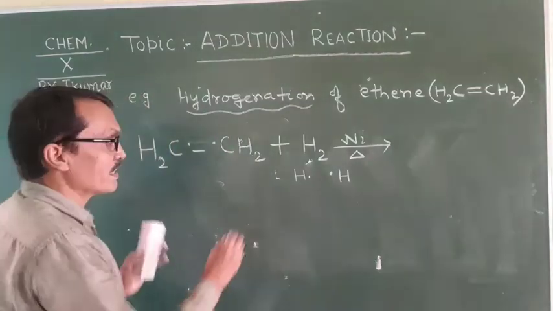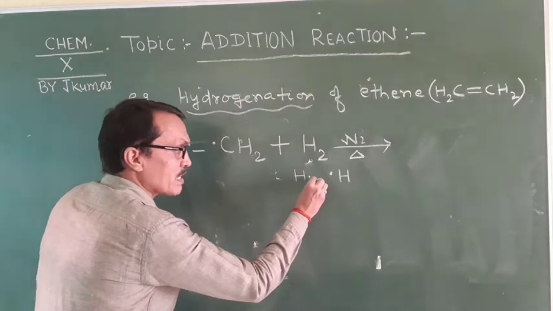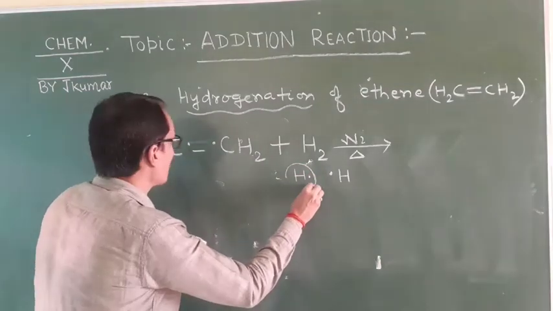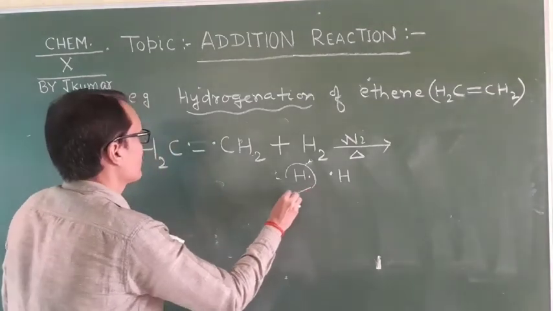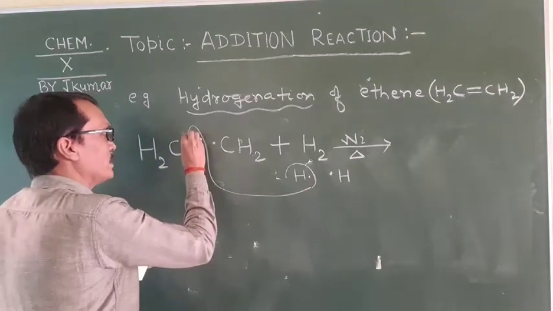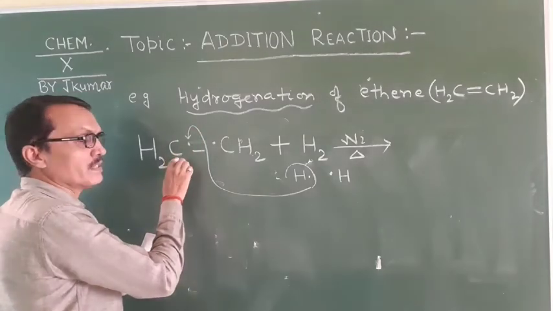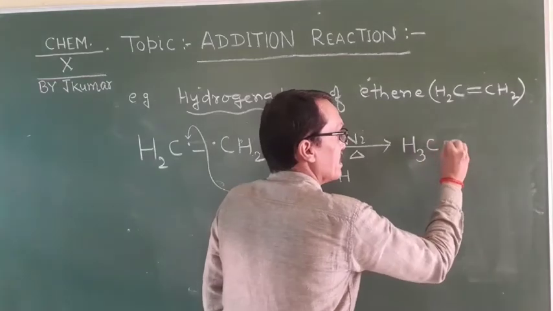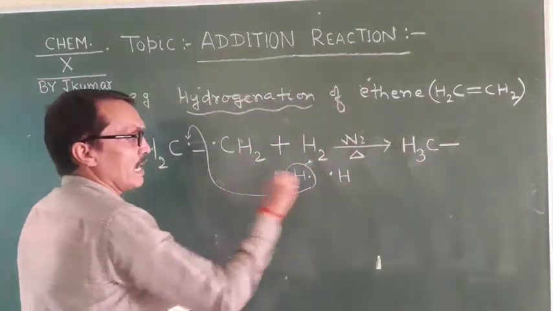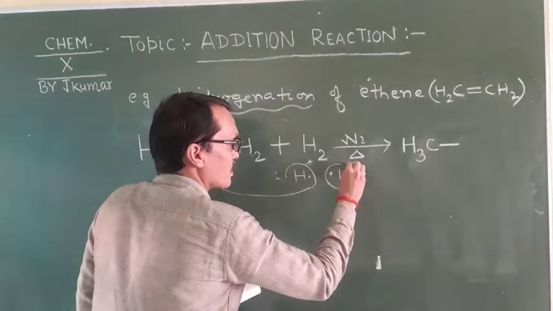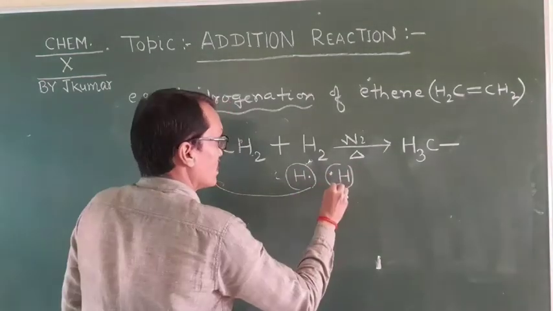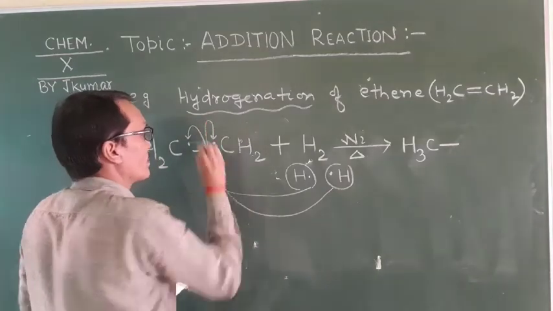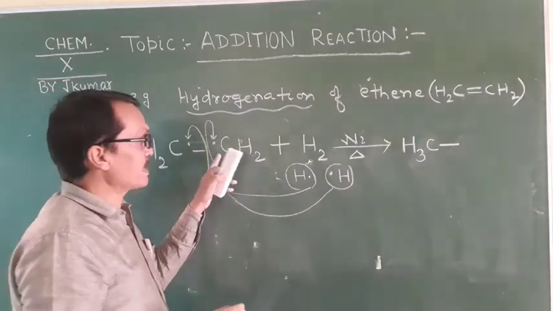So here, this hydrogen along with its electron shares with the electron on this carbon and joins, becoming H3C single bond, and this other hydrogen joins to this carbon by sharing its electron.